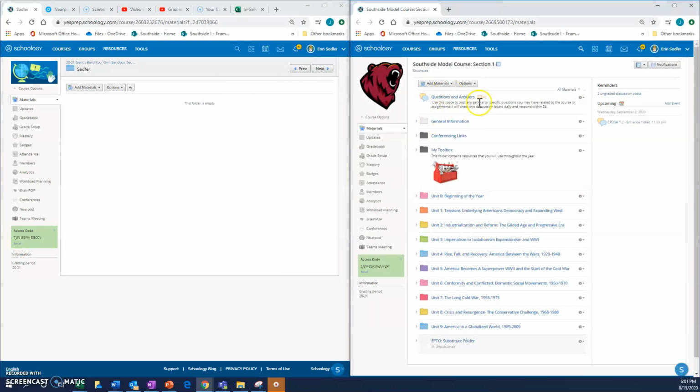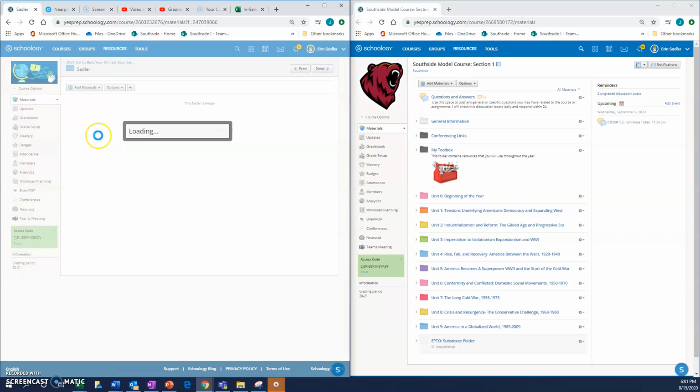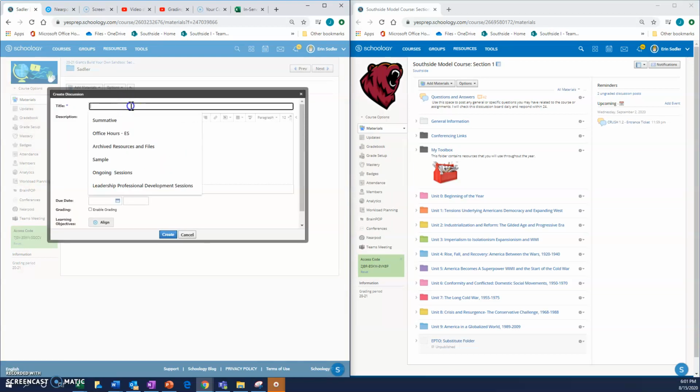The first thing I notice is that in the model course, there is a question and answers discussion. So I need to replicate that. I'm going to come over to my add materials and add a discussion. I'm going to title that questions and answers.